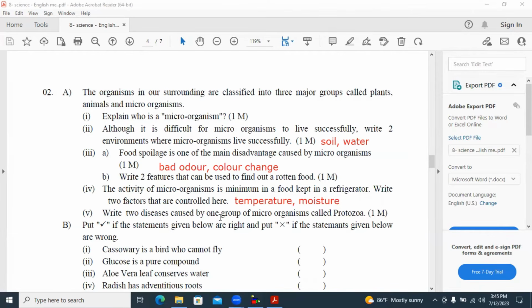Next one, write two diseases caused by one group of microorganisms called protozoa. Asking two diseases. One is malaria, it's a protozoa disease. Other one is amoebosis.